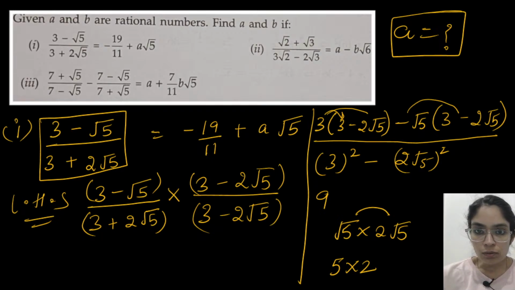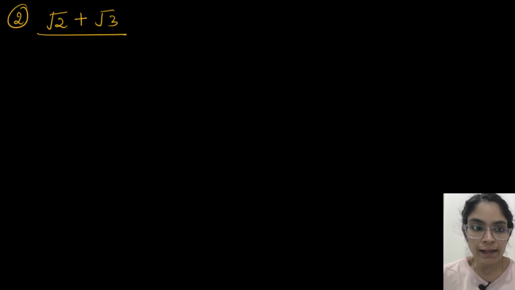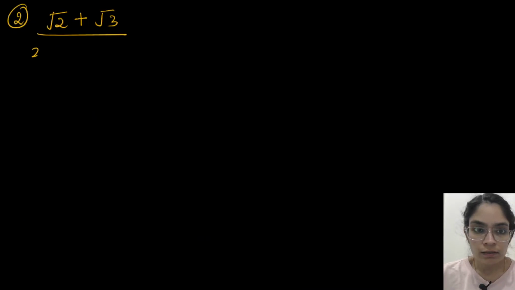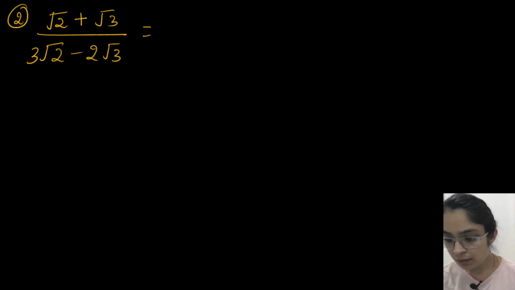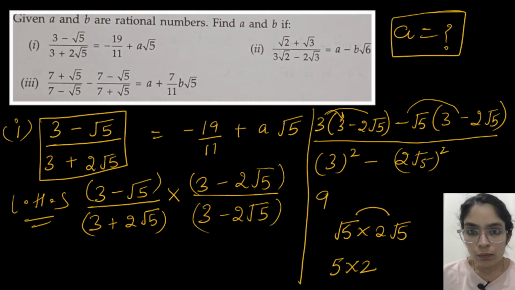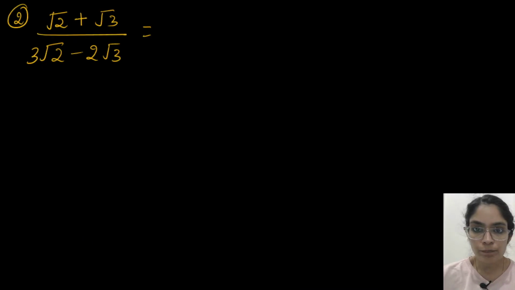So second question is (√2 + √3) / (3√2 − 2√3) = a − b√6.